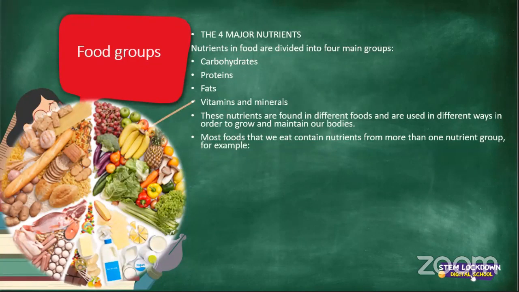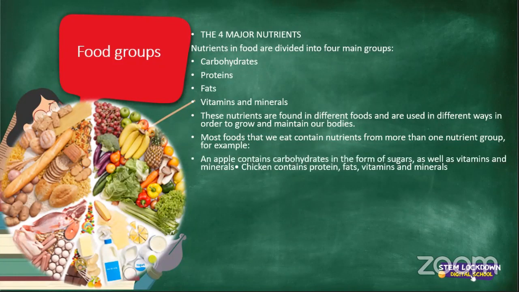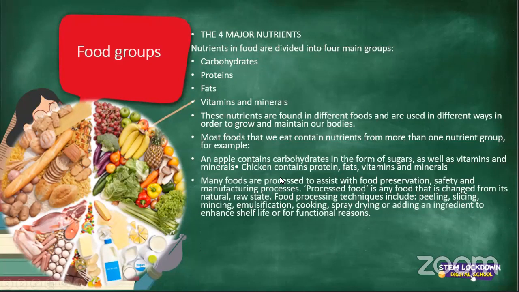Most foods that we eat contain nutrients from more than one nutrient group. This is what we spoke about last week. An apple contains carbohydrates in the form of sugars as well as vitamins and minerals. Chicken contains protein, fats, vitamins, and minerals. Many foods are processed to assist with food preservation, safety, and manufacturing process. Processed food is any food that is changed from its natural raw state.